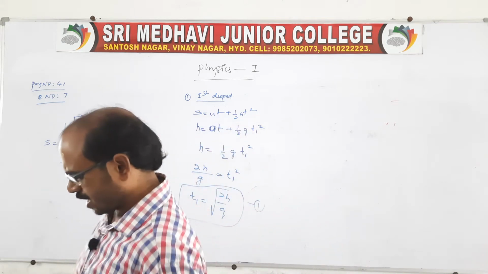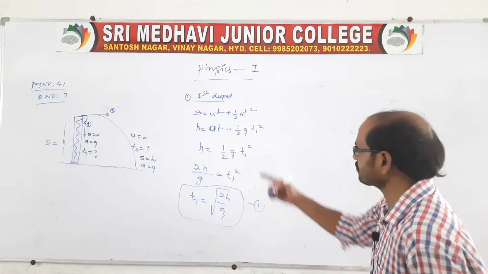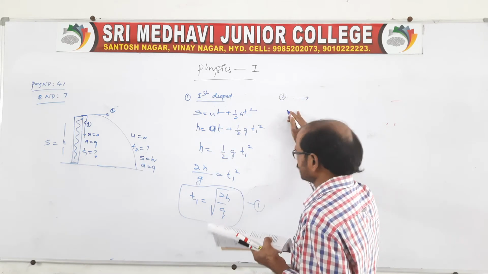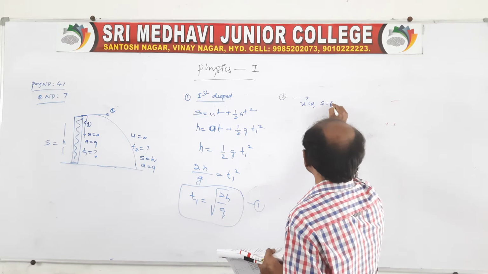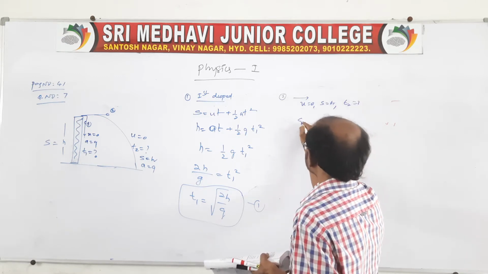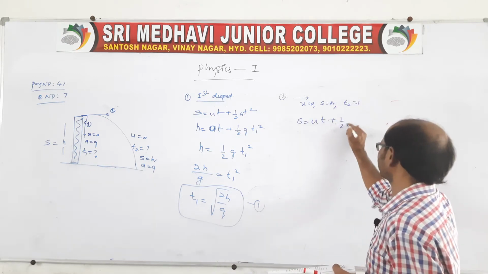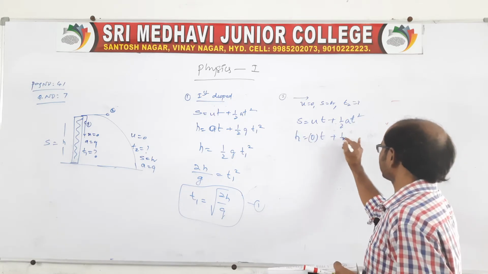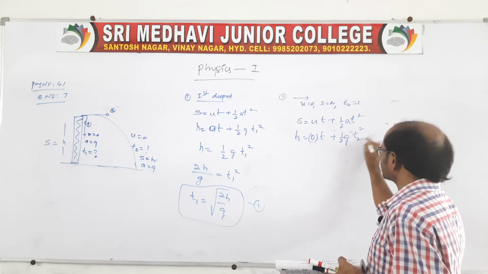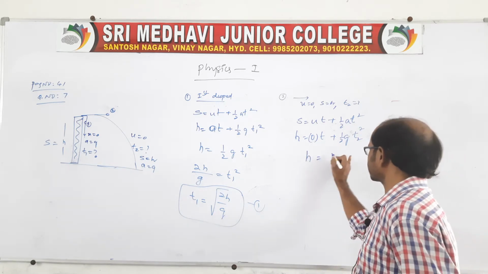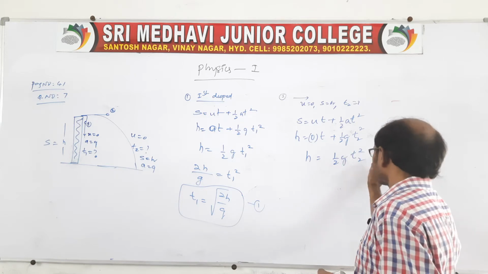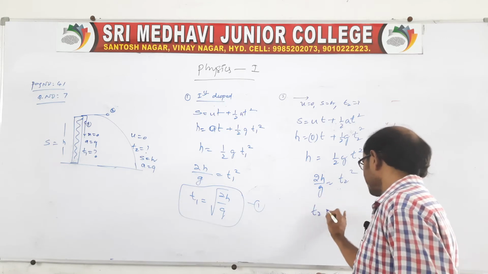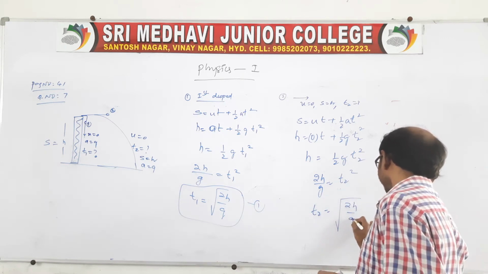In the same way, you get it for the second body. The second body is projected horizontally like this. So for that also u is equal to 0, s is equal to h, and we have to get t2. Again, s is equal to ut plus half at square. S will be h, u into t plus half g into t2 square. So here h is equal to 1 by 2 g t2 square. So 2h by g is equal to t2 square. Then t2 is equal to root over 2h by g.